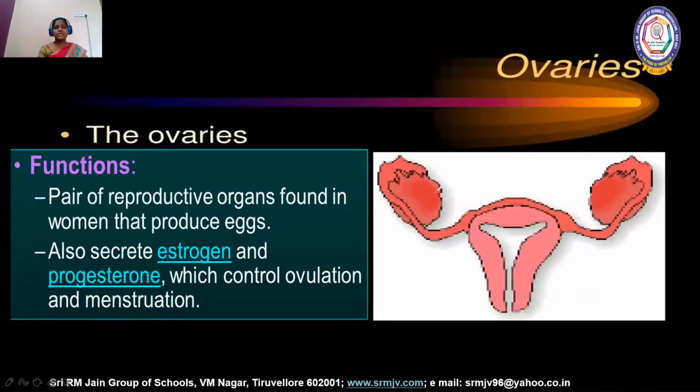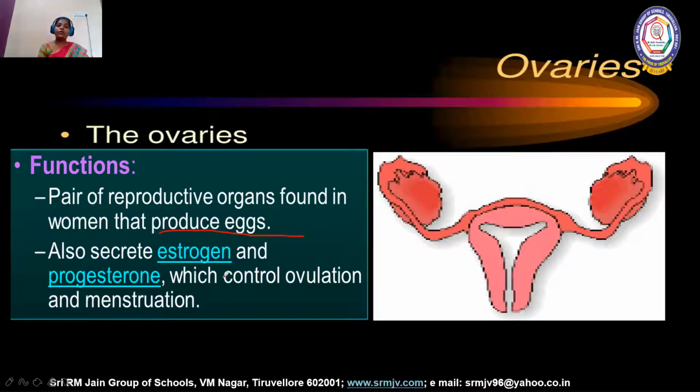Before going into the structural details, what are the functions of these ovaries? As I told you already, they produce eggs. In females, after attaining puberty, one of the ovaries produces one egg every month.